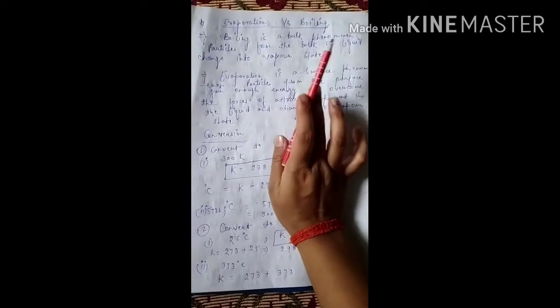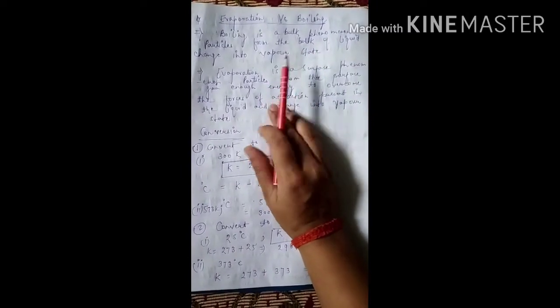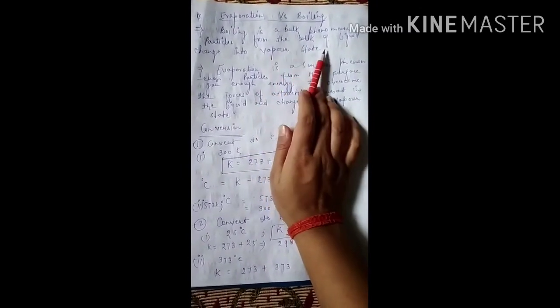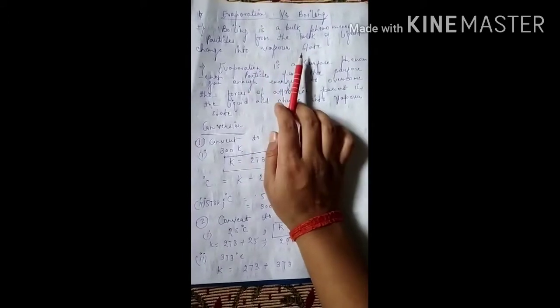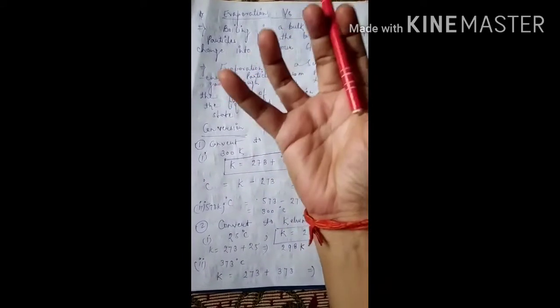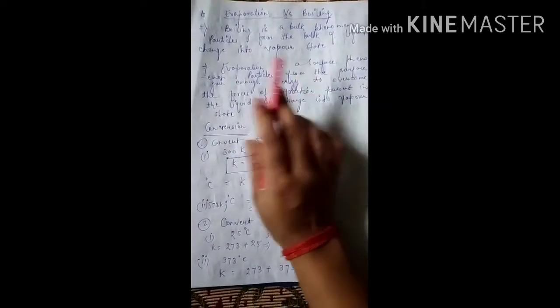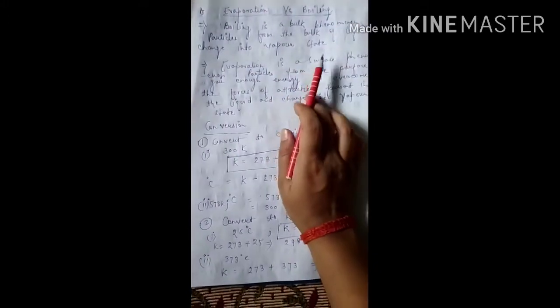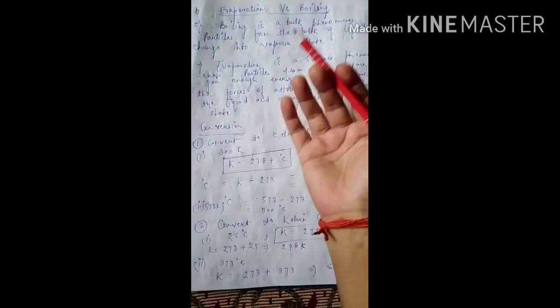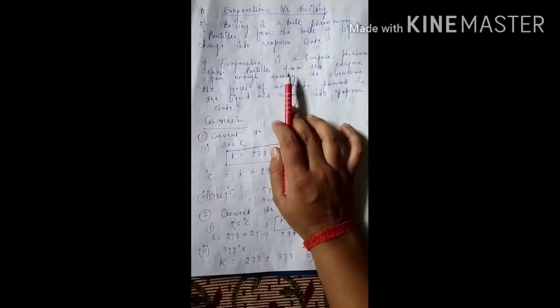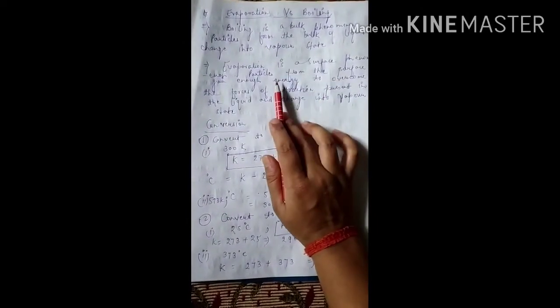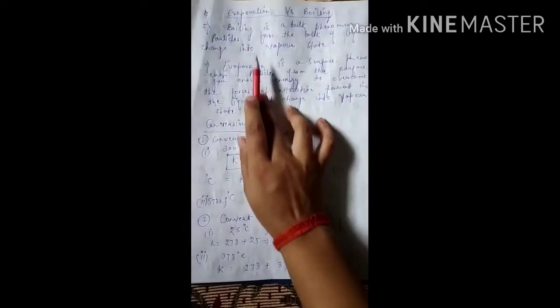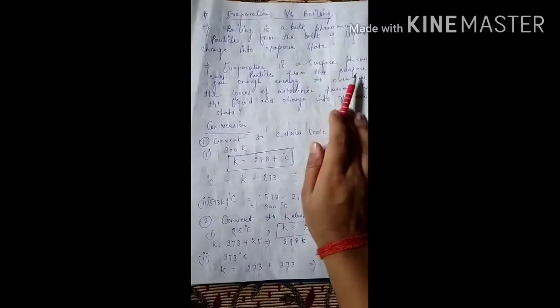Boiling is a bulk phenomenon, meaning particles from the bulk, the whole of the liquid, change into vapor. Here all the particles are changing into the vapor state, not only surface particles. Evaporation is a surface phenomenon. These are the differences.